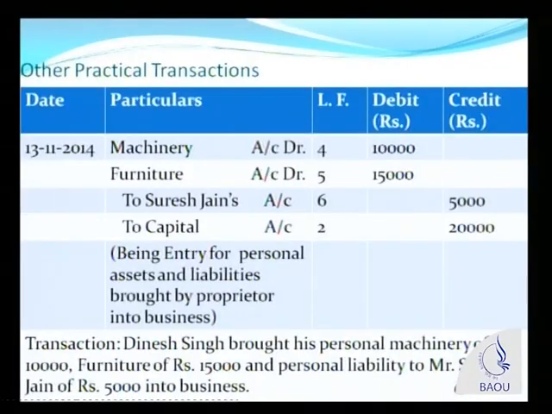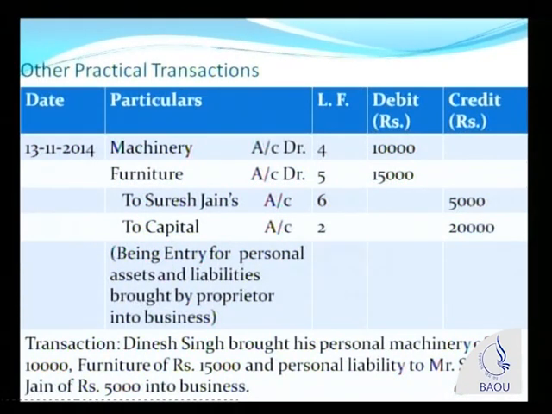So we are debiting machinery account and furniture account by 10,000 and 15,000 rupees, because we have received machinery of rupees 10,000 and furniture of rupees 15,000. This is by the asset plus method, you may call it. Or if you go by the rules of debit and credit for real account, machinery and furniture are accounts of assets. Accounts of assets are real accounts. For real account, what is the rule? Debit what comes in. Machinery comes in, furniture comes in, therefore machinery account and furniture account are debited.